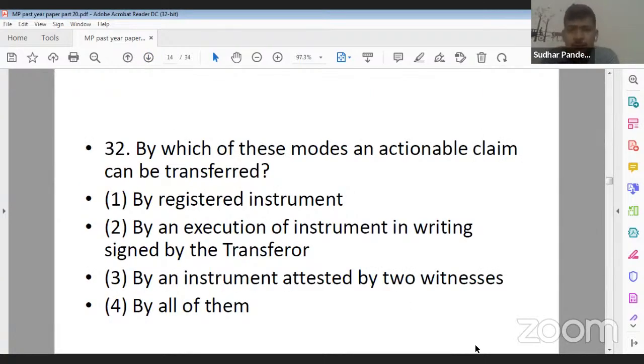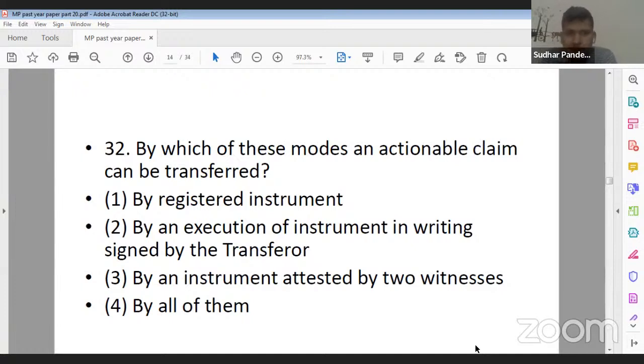By which of these modes can an actionable claim be transferred? Now you can read the options. Option 1, by registered instrument.